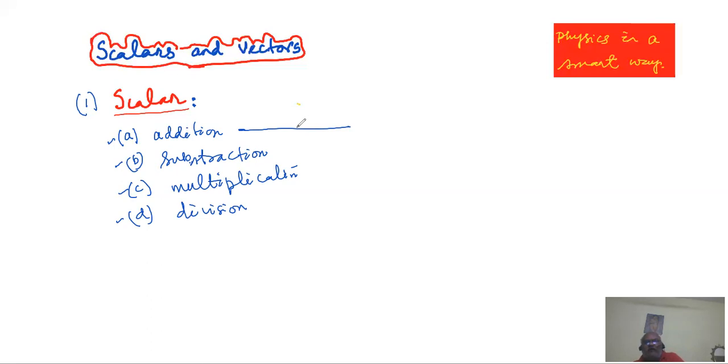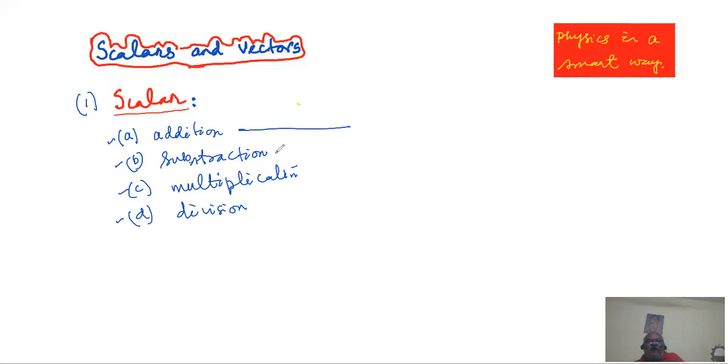You know several examples of scalars: length, mass, speed. When I am adding a length with a mass, that gives us something incomprehensible, a meaningless result. So the first rule of addition is that a length can be added to a length.